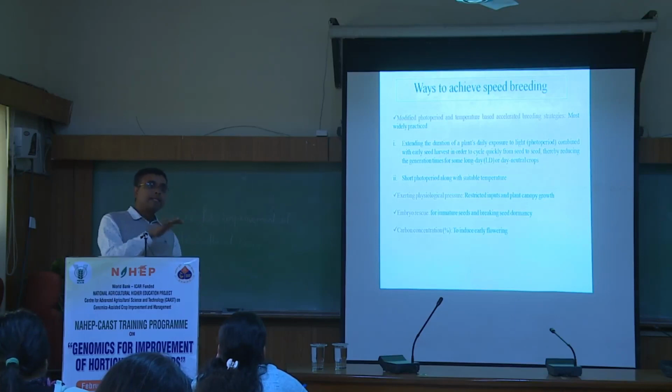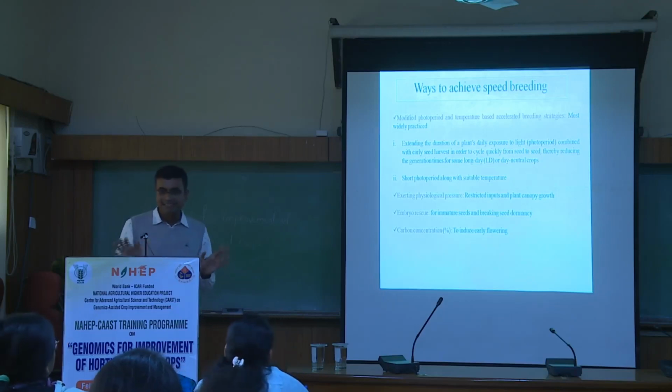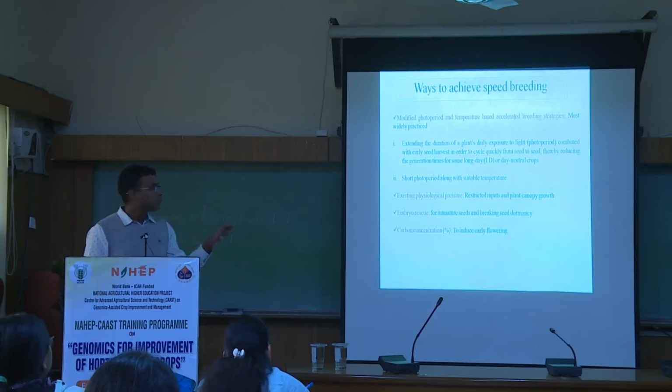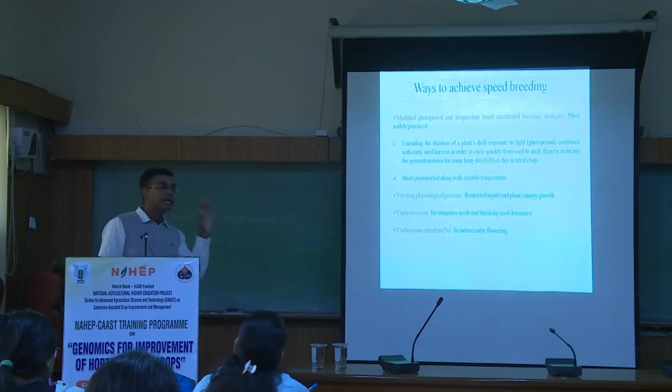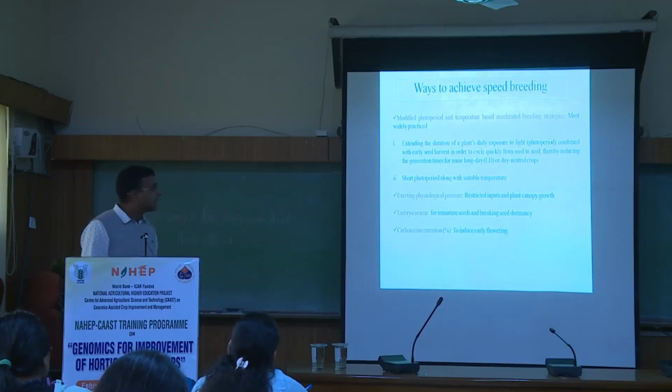Suppose the natural photoperiod is 12 hours, in general. We can increase it up to 24 hours if we want continuous light. So the photoperiod requirement of a certain plant will be met within half the time. Suppose the cycle of the crop is 6 months, we can do it within 3 months by giving the photoperiod. But this can be done only in the case of long day or day neutral plants.